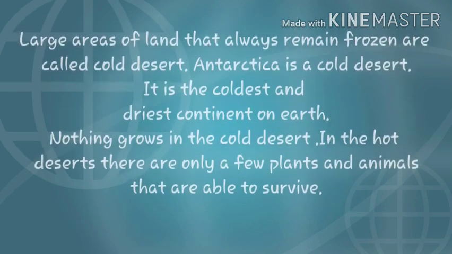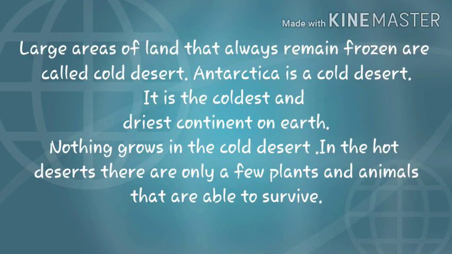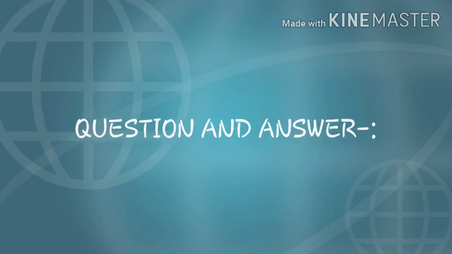Large areas of land that always remain frozen are called cold desert. Antarctica is a cold desert. It is the coldest and driest continent on earth. Nothing grows in the cold desert, and in the hot desert there are only a few plants and animals that are able to survive. So students, today we will do till desert, and in the next class we will continue with some other landforms. Now let us do some question and answer.